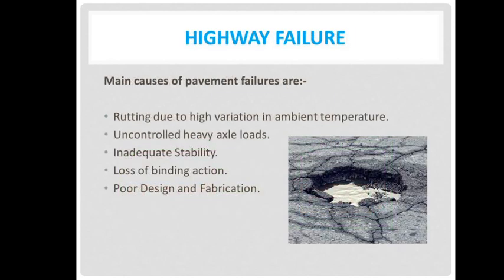What are highway failures, and what are the main causes of pavement failure? High variation in temperature is one of the major causes of highway failure. Next, uncontrolled heavy axle load. Next, inadequate stability, loss of binding action, and poor design and fabrication of highways. So these are the main causes of failure of pavements.